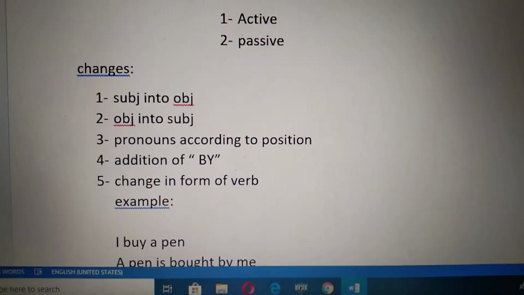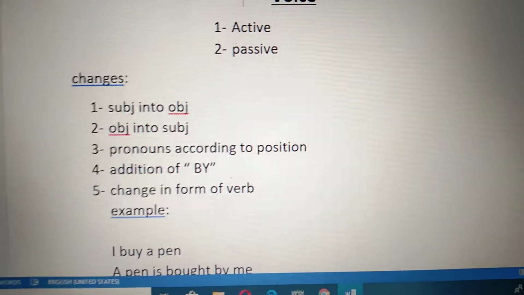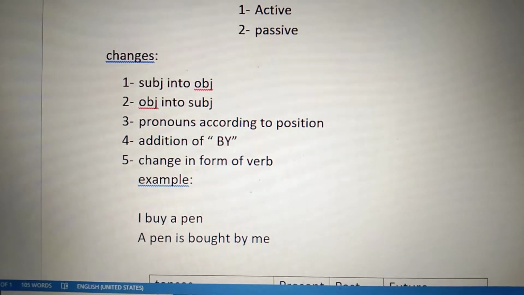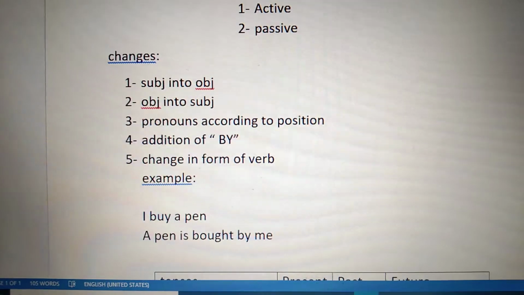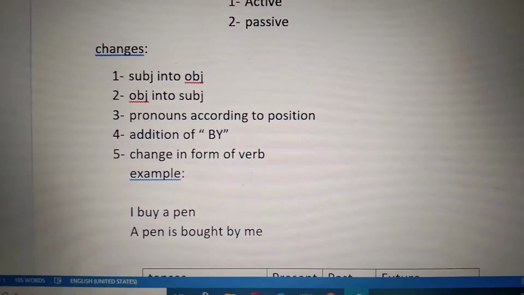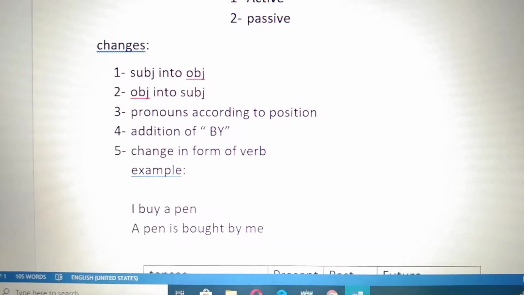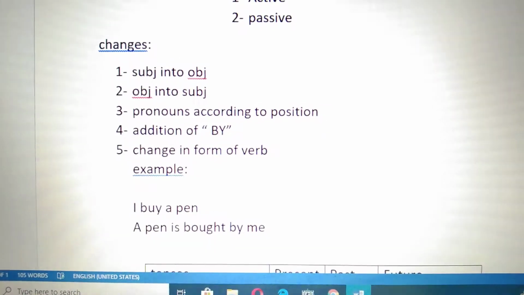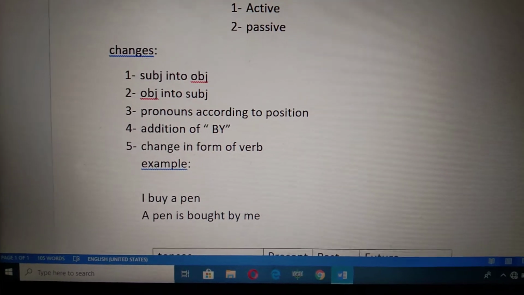For example, I buy a pen. Here I is the subject and pen is the object. We change their positions. Subject becomes object and object becomes subject. A pen comes to the place of the subject. Pen is active now. A pen is bought by me.